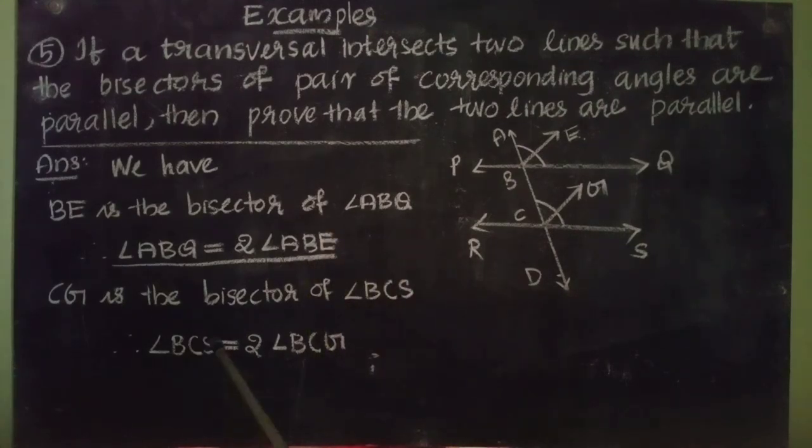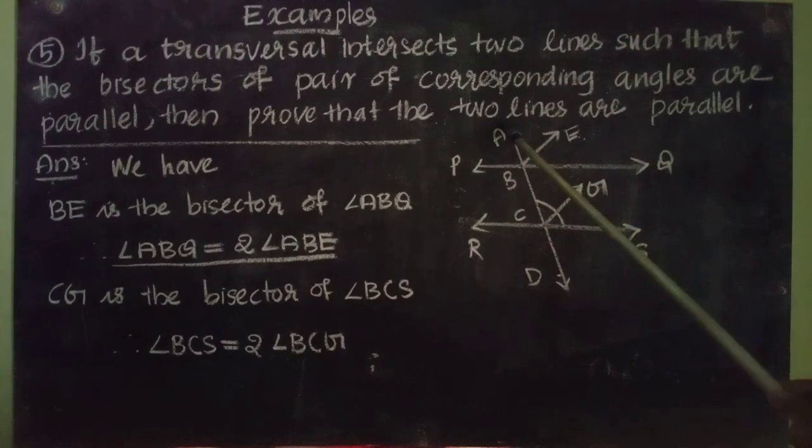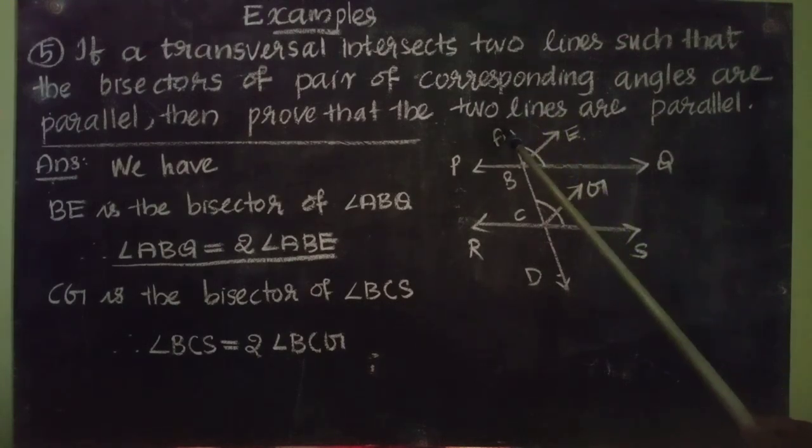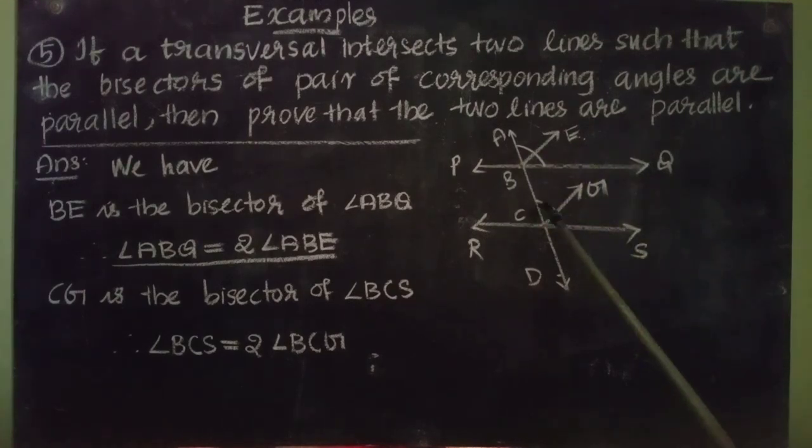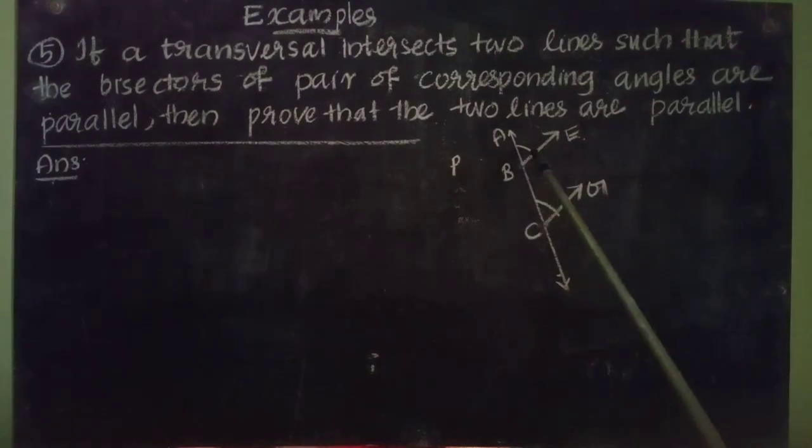Therefore, angle BCS equal to 2 angle BCG. So here we have written 2 times angle ABE equal to angle ABQ. Here we have written 2 times angle BCG equal to angle BCS.